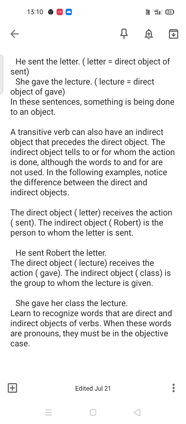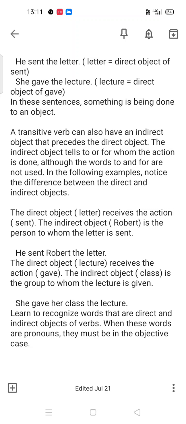Now in the second sentence, let us find the answer. First we have to find the subject, verb and objects. She gave her class the lecture. She is the subject, gave is a verb, class is an object and lecture is an object.